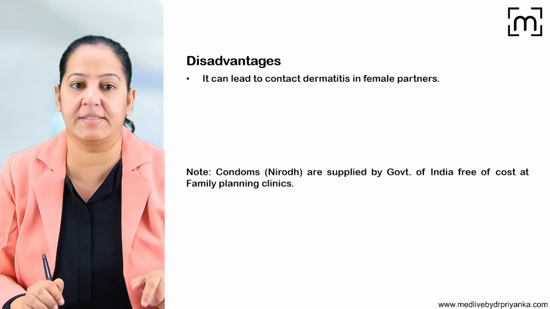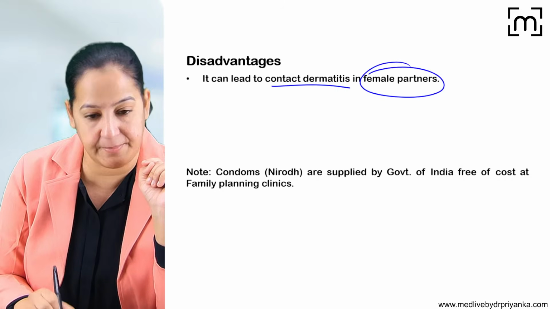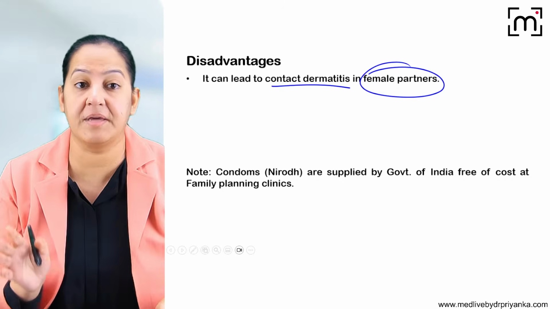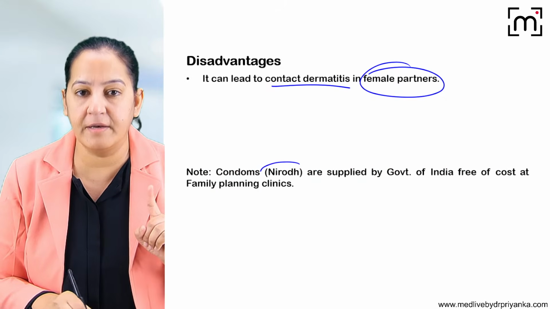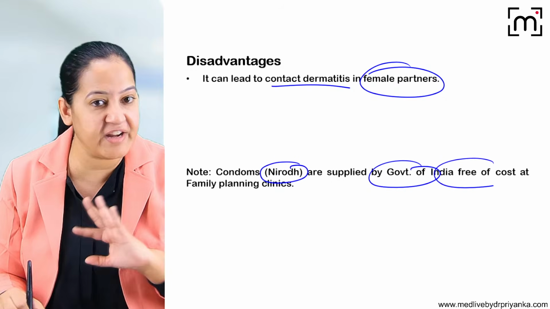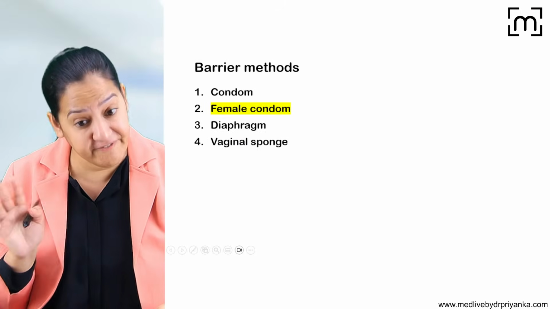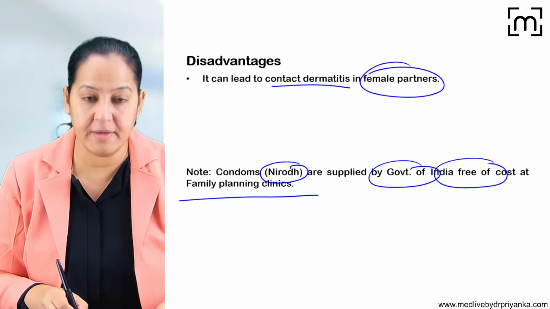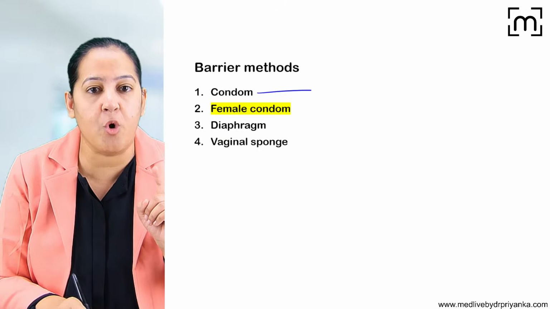Coming to the disadvantages, there is only one disadvantage. It can lead to contact dermatitis in the female partner. As I told you, the Nirod is supplied by the government of India free of cost under family planning clinics. It is available free of cost at family planning clinics in India. The trade name is Nirod in India. Okay, so that is the male condom we have seen.